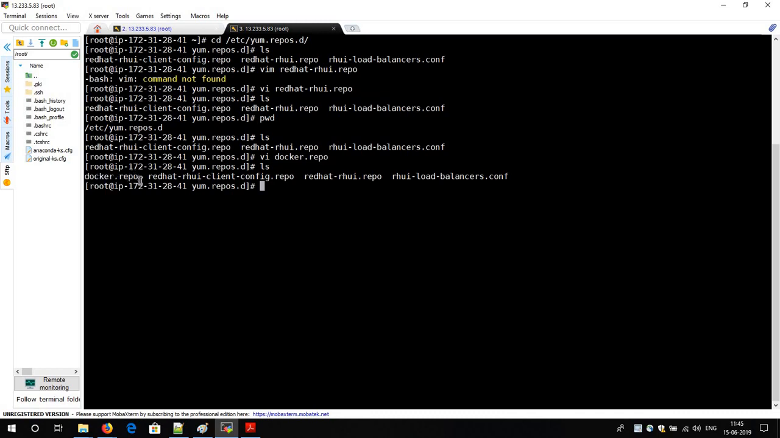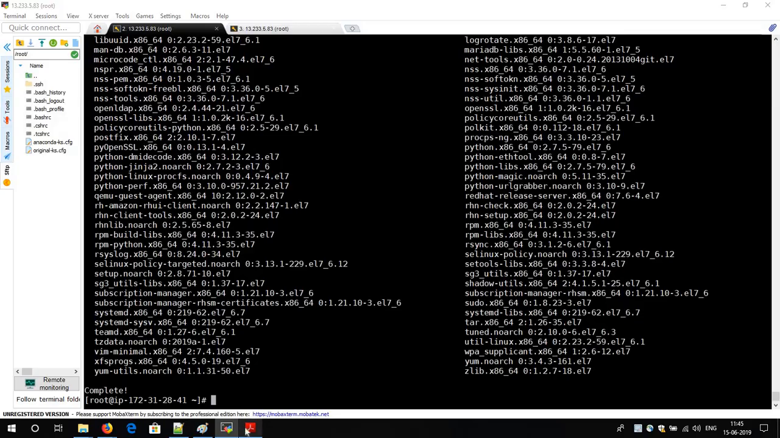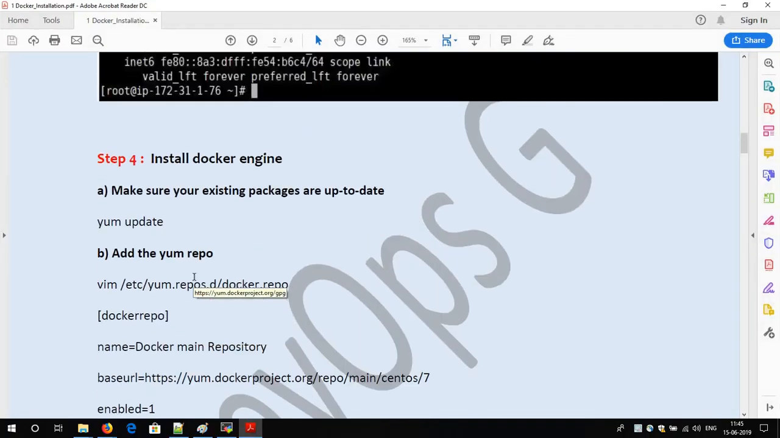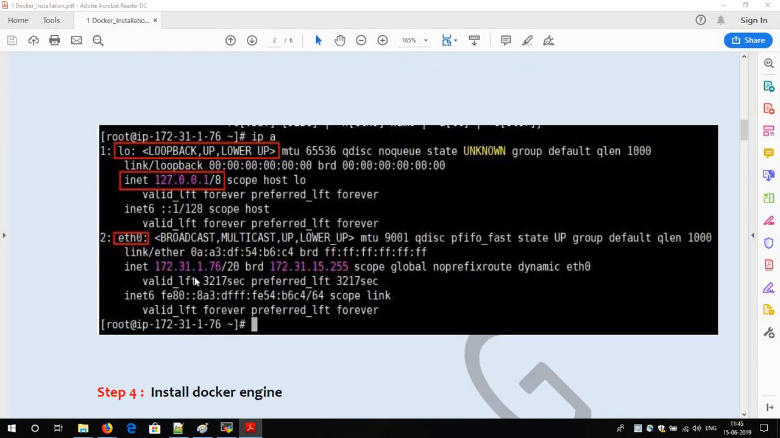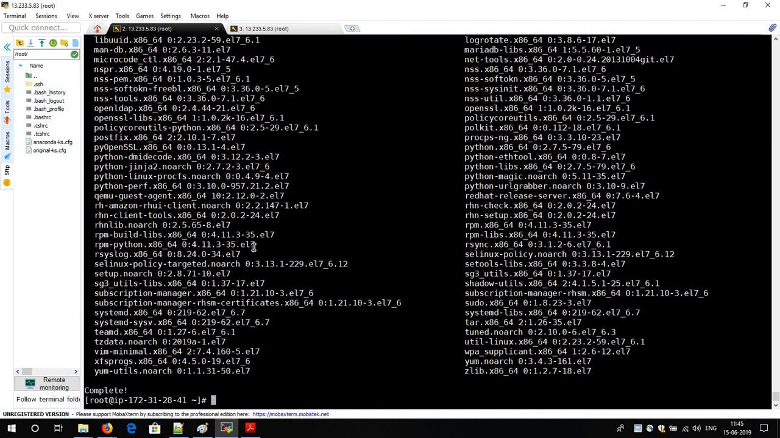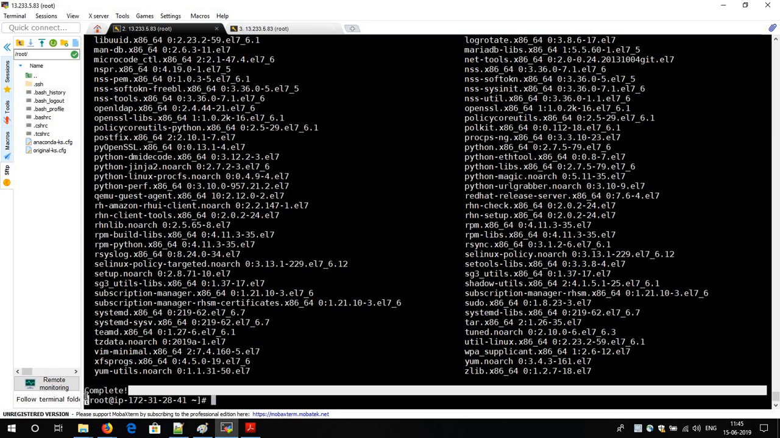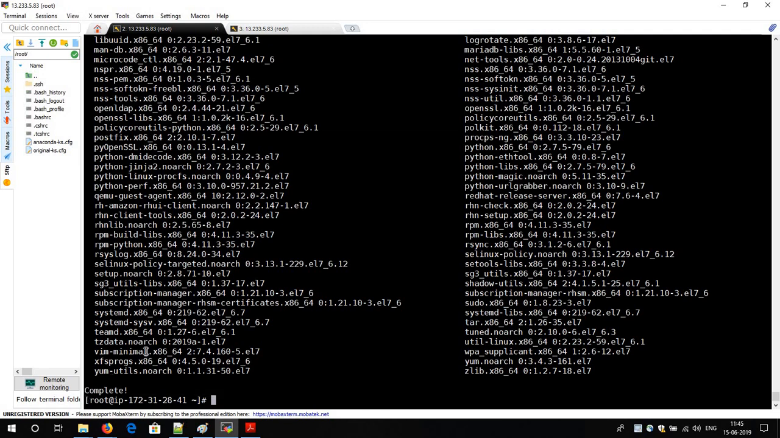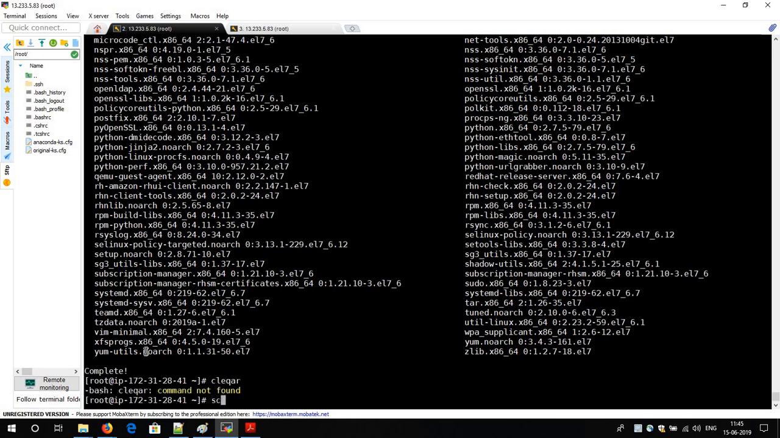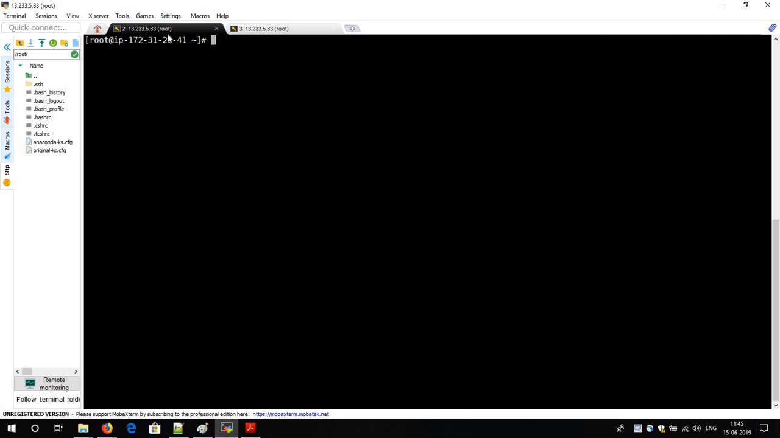Okay, so the next step is I will go with the installation of Docker. But before that, I want to show you one more thing. Yeah, see, before I had given the yum update -y command. So I got the message Complete, meaning all my repositories have been updated. Now I can proceed further. So let me clear my screen. Clear. Okay, I have cleared my screen.